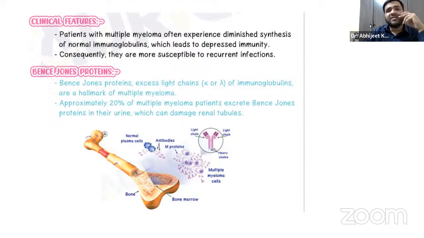Now, what are the clinical features, guys? You already know, obviously, that the normal immunoglobulin synthesis will be less. What will happen if the immunoglobulins are less? There will be decreased immunity, so they are more susceptible to recurrent infection.